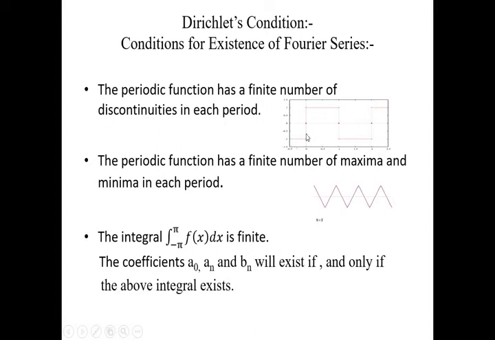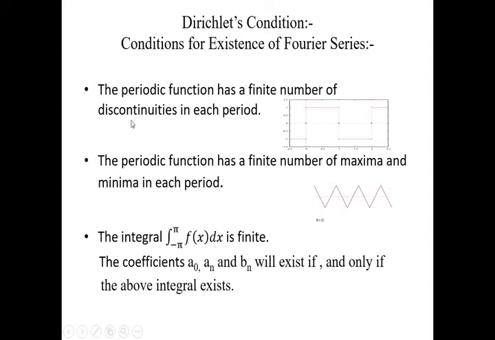So if we take one period of this square waveform, we can say that one period means from 0 it starts, reaches the positive half, and finally comes back to the negative, and here it ends. So this is one complete period. What does the first condition say? The first condition says that a periodic function has a finite number of discontinuities in each period. Here each period signifies one cycle.